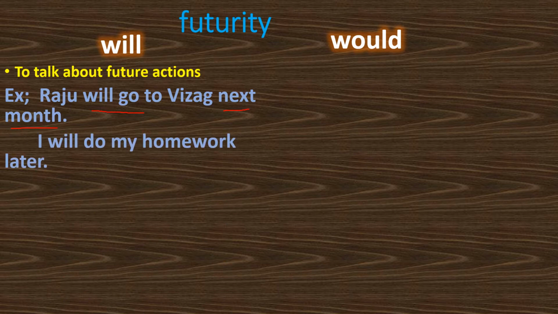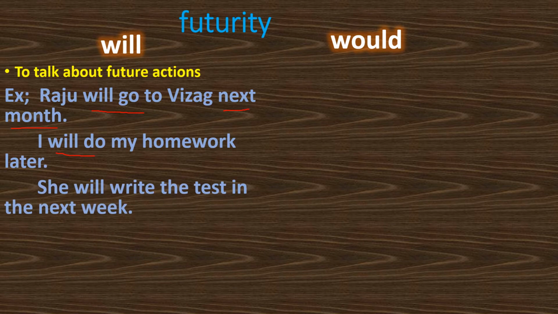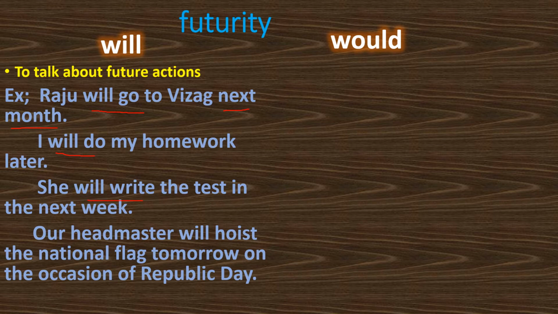Take another example. I will do my homework later. This is also a future action, so we use will do. She will write the test next week. Will write. Our headmaster will hoist the national flag tomorrow on the occasion of Republic Day. These are all actions relating to the future, so there we use will, which is a modal verb.